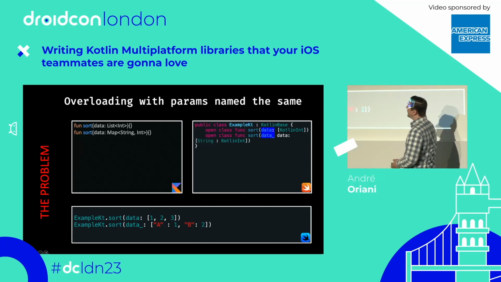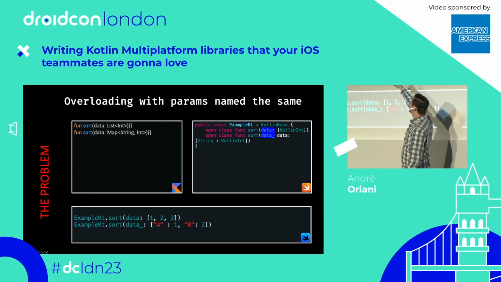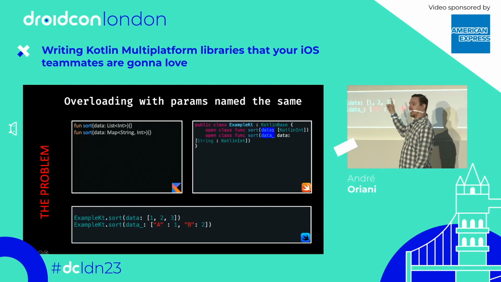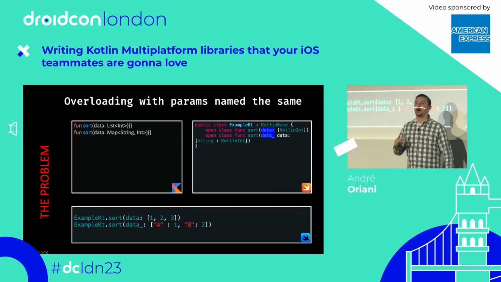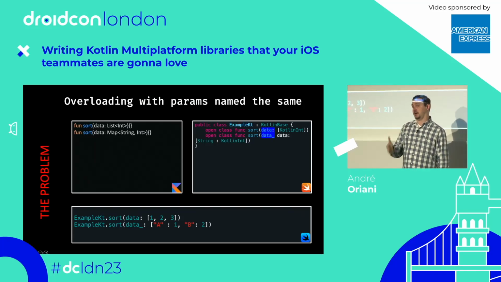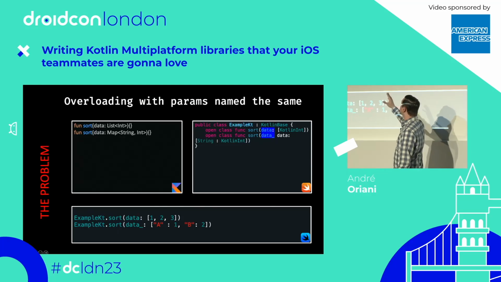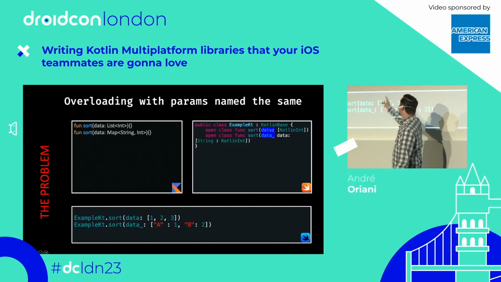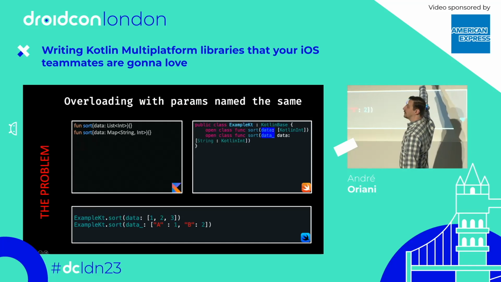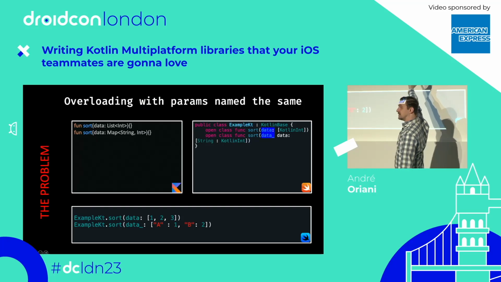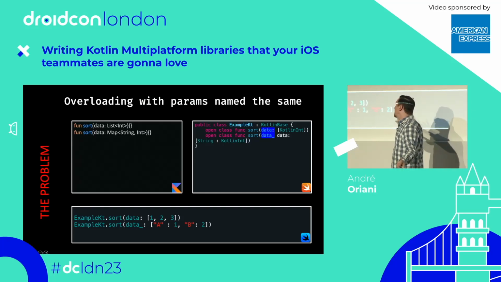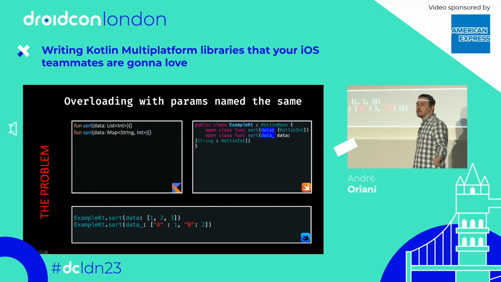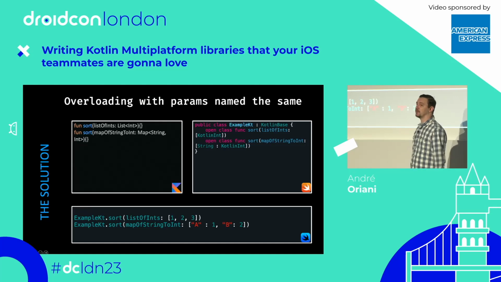In this case, we have two overloads for the sort function. They use the same parameter name, data, but they have different parameter types. This code is okay in Kotlin because the parameter types are different. But it's a problem on the Swift side because the parameter names are the same. Again, Kotlin tries to prevent the clash by adding an underscore to one of the parameters. But which one? It's completely unpredictable. So there are two solutions here. The first one is, again, to use the ObjCName annotation. The second one is to just use better parameter names.